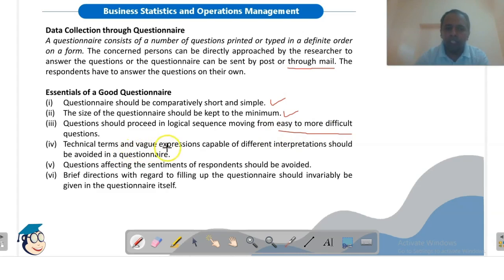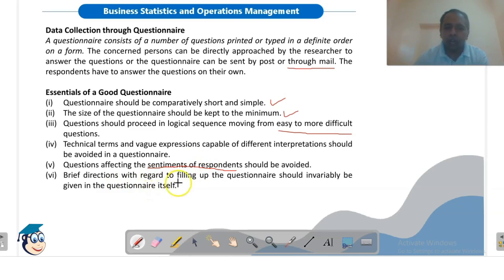Technical terms and vague expressions capable of different interpretation should be avoided in a questionnaire. Technical terms should not be there. Maybe not everyone is capable of understanding some scientific terms, some concepts of physics or mathematics, so they may not be able to answer these questions. So that should be avoided in a questionnaire. Questions affecting the sentiments of the respondents should be avoided. We should not put any questions which will affect the sentiments of the respondents.